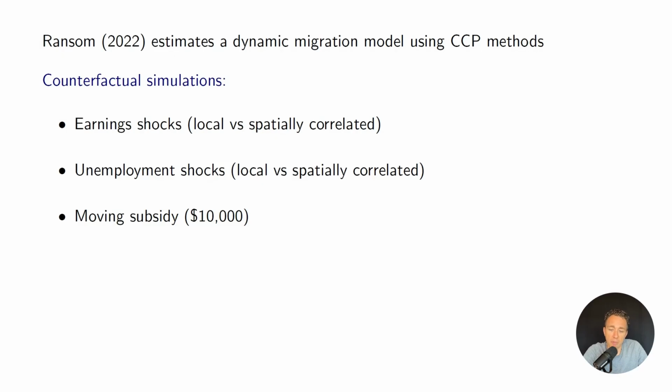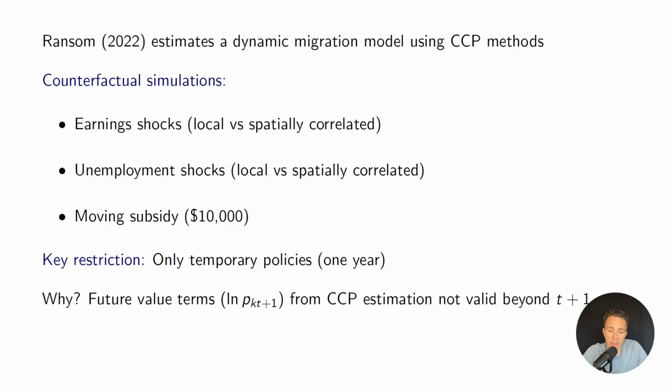The time frame of this is the Great Recession, when there was actually a high degree of spatial correlation in these labor market shocks. So I had to limit myself to temporary policies that only lasted 1 year, because my future value terms wouldn't be valid after that. And the model was just not tractable to fully solve, which is why I had to use CCPs in the first place.